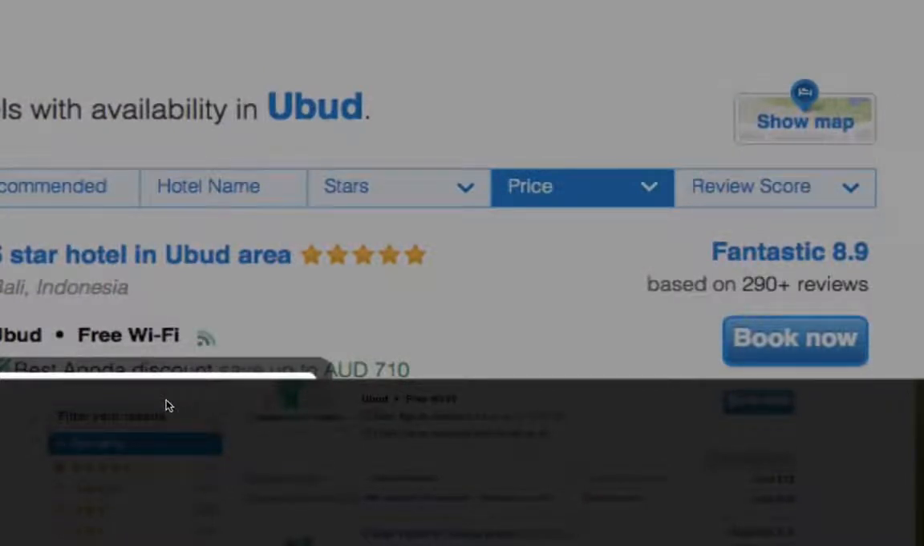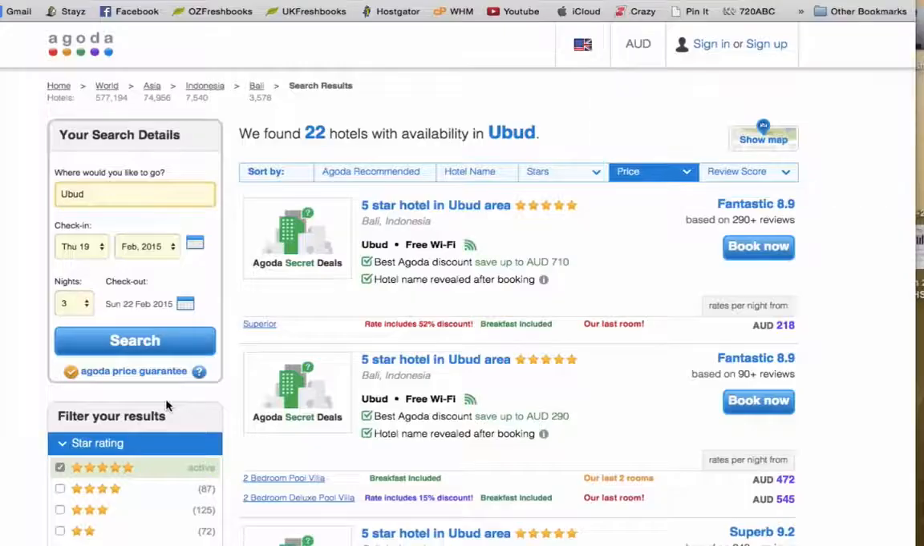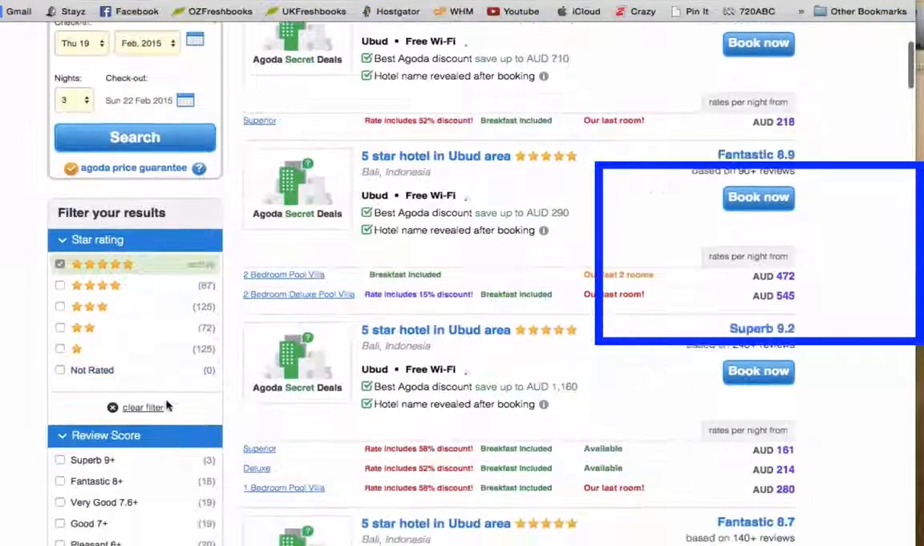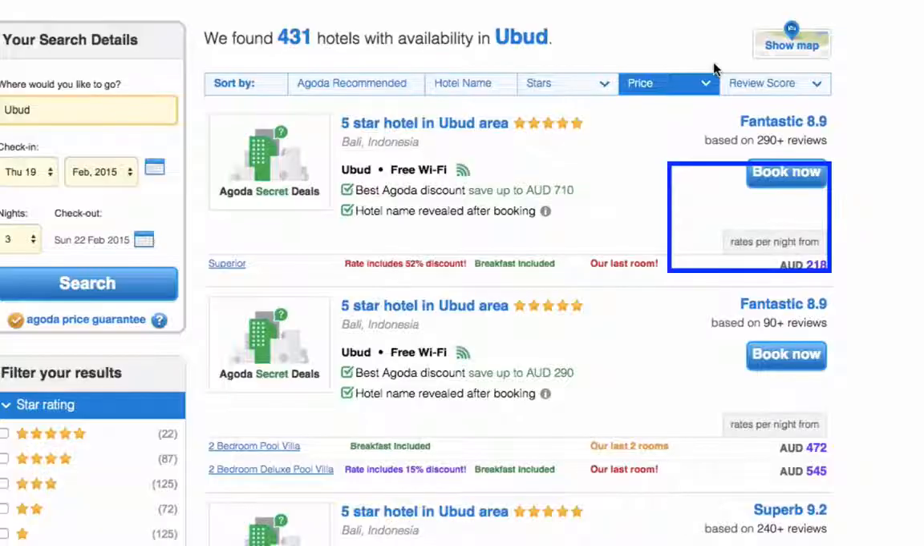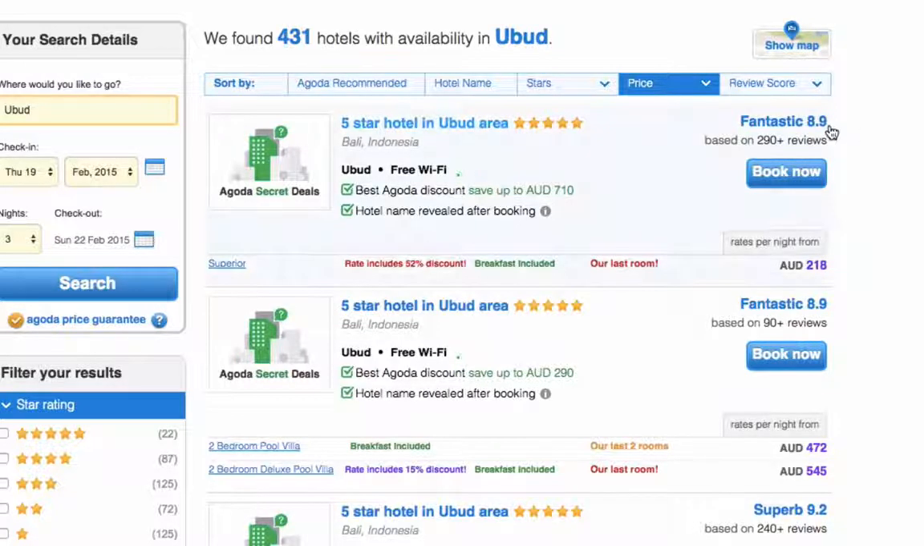Now what I want you to do is actually note this down. So it's an 8.9 rated hotel with 290 plus reviews. The reason it's important to note these items down is because what we'll do now is we'll find out what the hotel name is, and these two pieces of information, the 8.9 rating score and the 290 reviews, will help us.